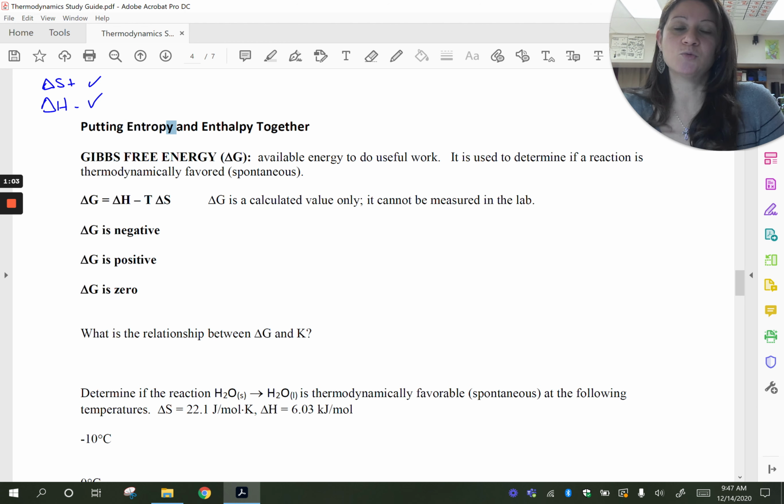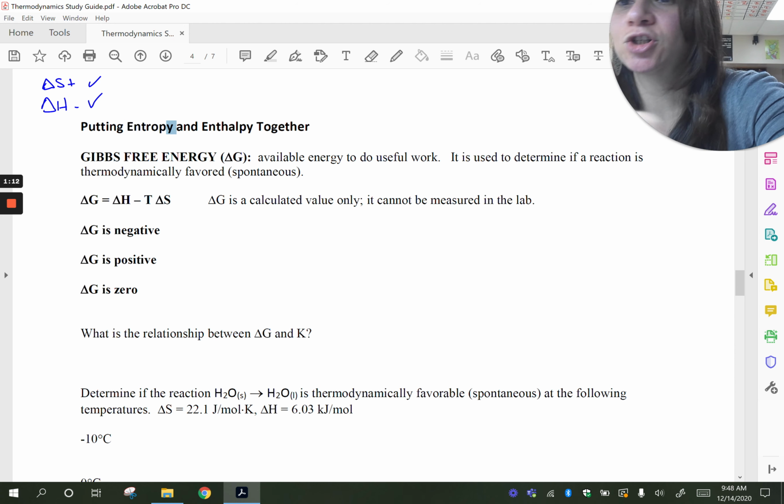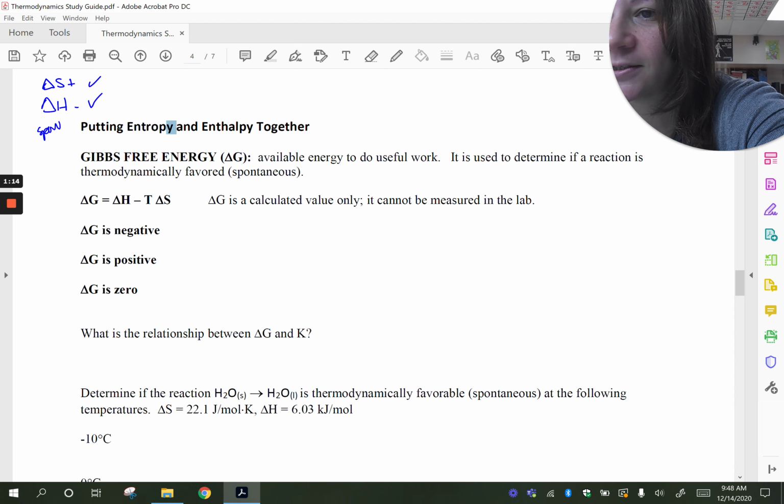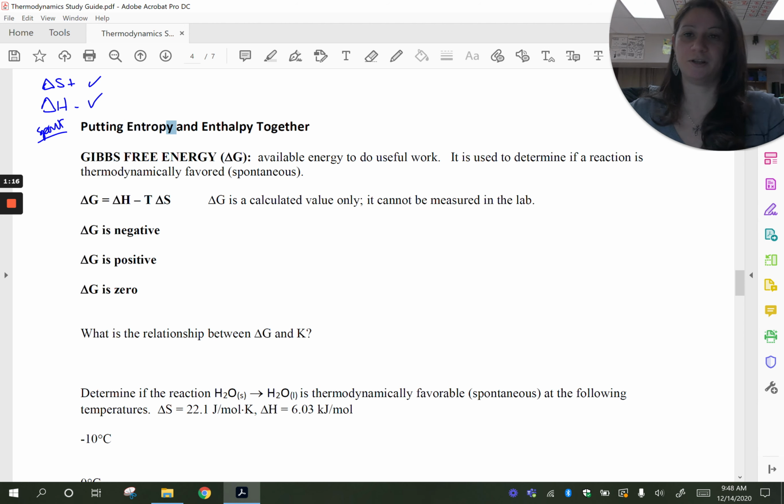So if you have a reaction where delta S is positive, so you're increasing in entropy, and delta H is negative, so you're decreasing in enthalpy, that's great. That means that reaction is going to be spontaneous or thermodynamically favorable.